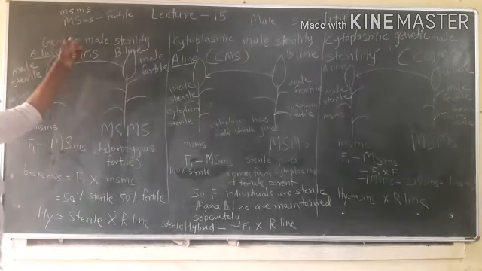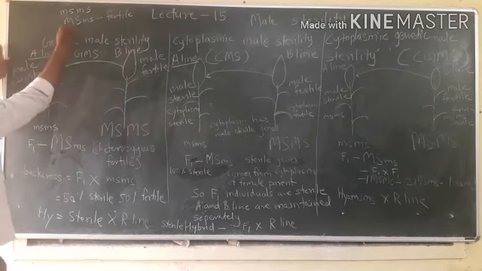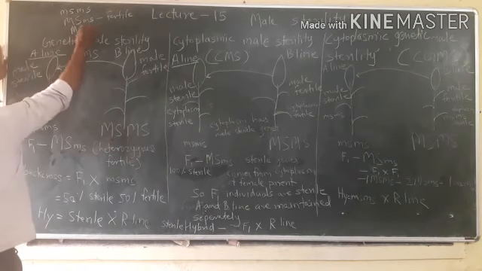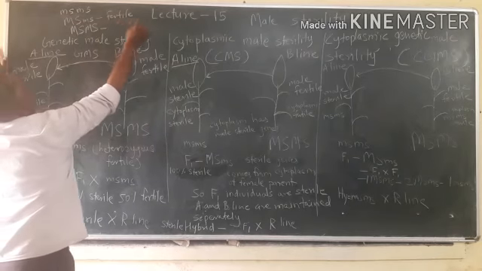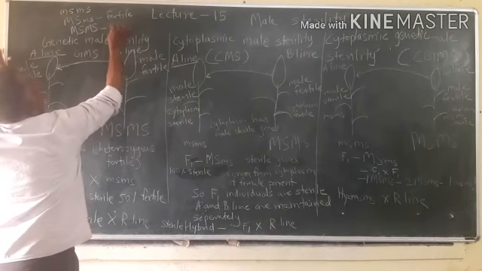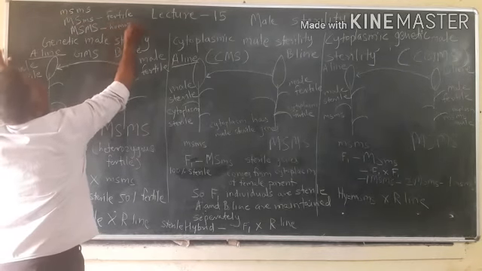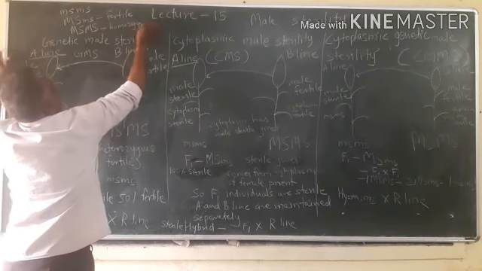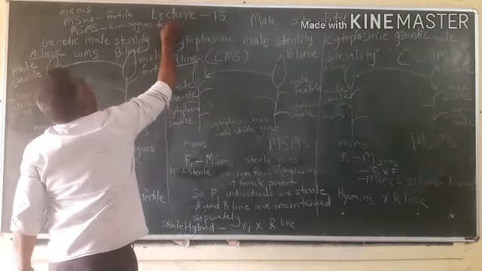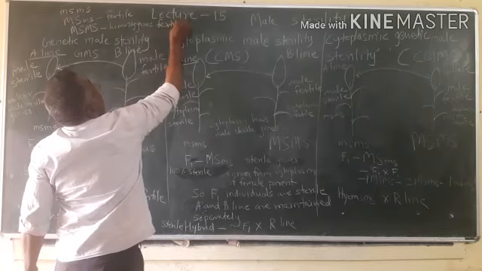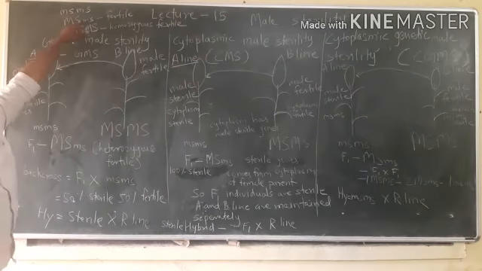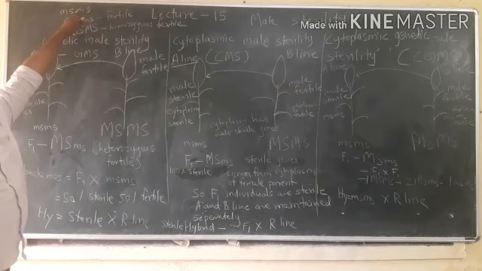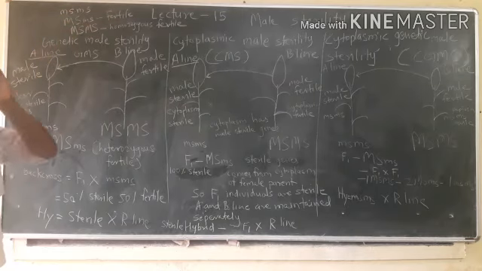It is heterozygous fertile. And if both alleles are dominant, then it is homozygous fertile. So this is homozygous fertile, this is heterozygous fertile, and this is homozygous sterile plant, recessive alleles.